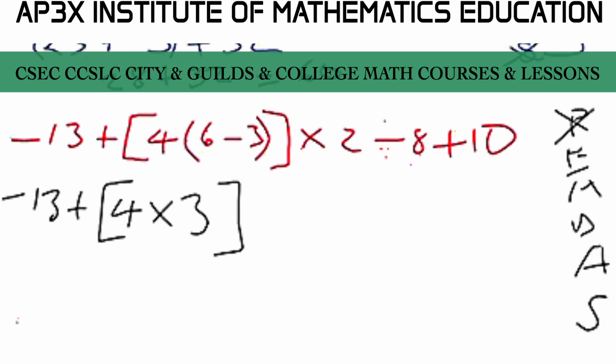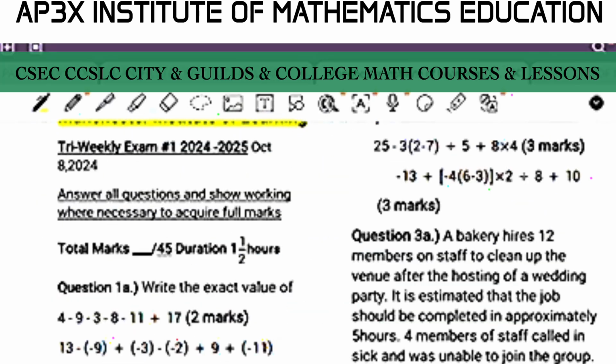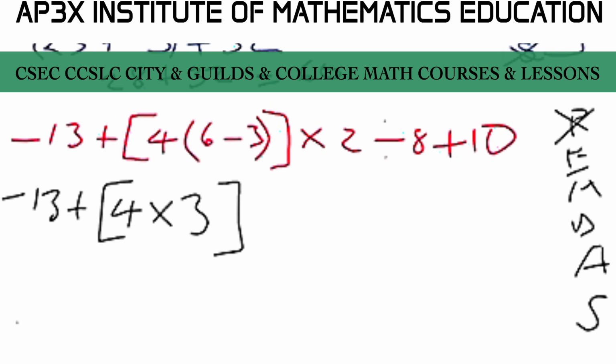Let me double check something, guys. I think I may have an error. Let's double check here. Okay, so it's negative 4. Pardon me, guys. So it is negative 4 here.